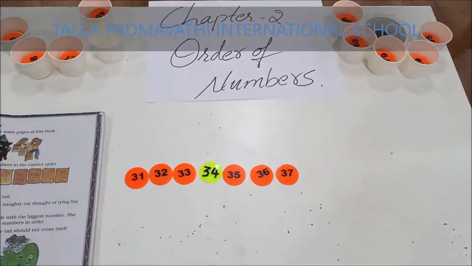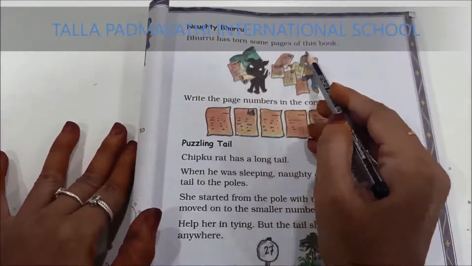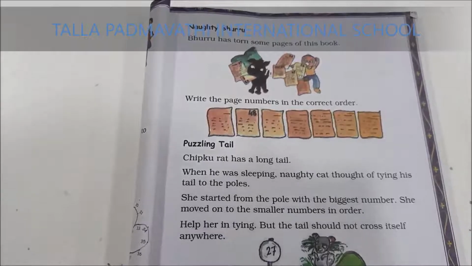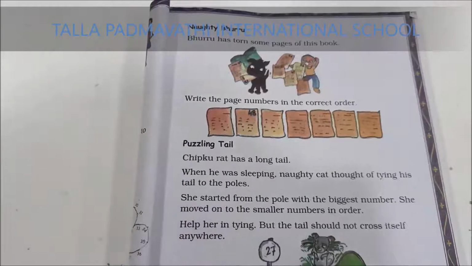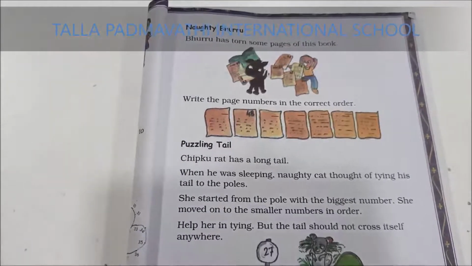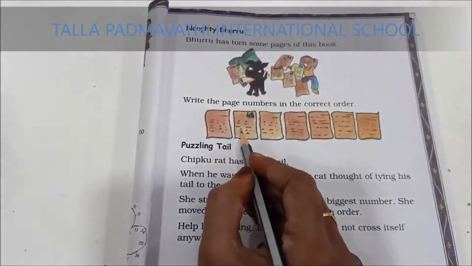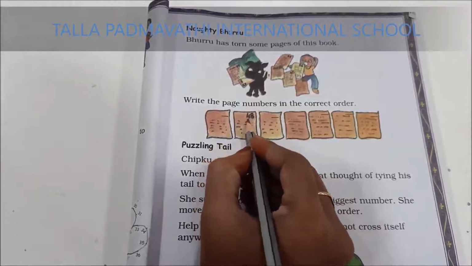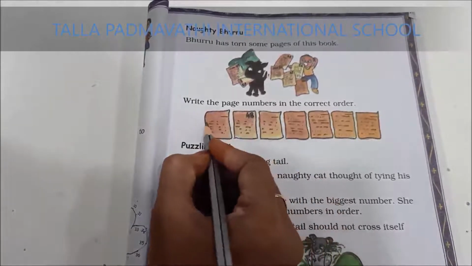Now, let us see the story of this naughty burro. Burro has torn some pages of his book. So, what did Burro do? He tore some pages of his book. Write the page numbers in the correct order. So, children, now let us arrange the papers which he has torn in an order. So, what is the number? What is the hint they have given us? 48. So, children, what are the missing numbers before 48?